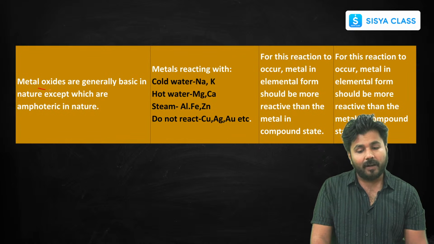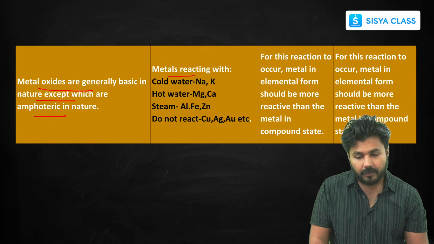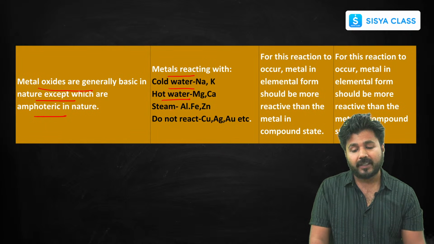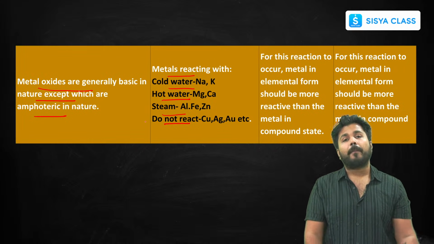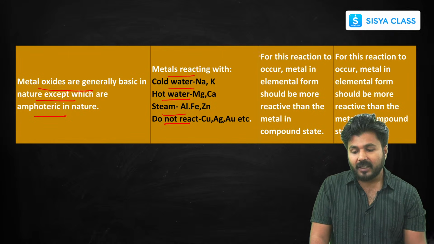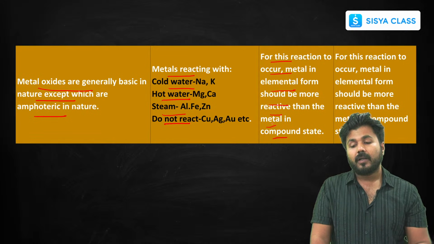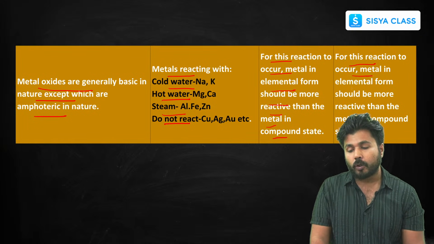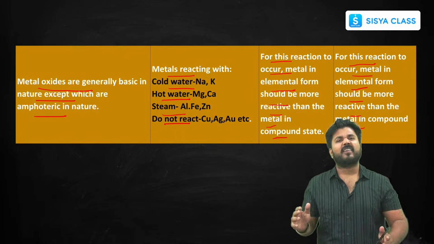Metal oxides are basic in nature, though some are amphoteric, like zinc and aluminium. Metals react with cold water: sodium and potassium, highly reactive. Hot water: magnesium, calcium, medium reactive. Steam: aluminium, iron, zinc, again medium reactive. Do not react: copper, silver, gold, platinum. For these reactions to occur, the metal in element form should be more reactive. For acid reactions, the metal should be more reactive, then only a displacement reaction occurs, and the same goes for metal salt solutions. So this was all about metals, because non-metals generally do not react.